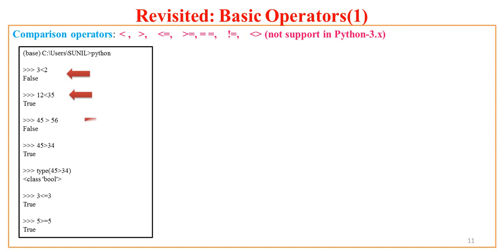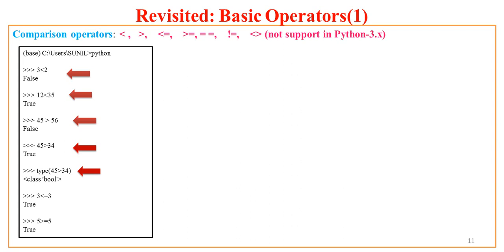Now if I ask Python, is 45 greater than 56? Python says false, because no way 45 is larger than 56. But if I say, is 45 larger than 34? It says true. Now can I have a type check for this relation? Yes. If I say what is the type of 45 greater than 34, Python says it belongs to class bool. Why? Because the outcome of 45 greater than 34 is always either true or false, and true and false both belong to which fundamental type?